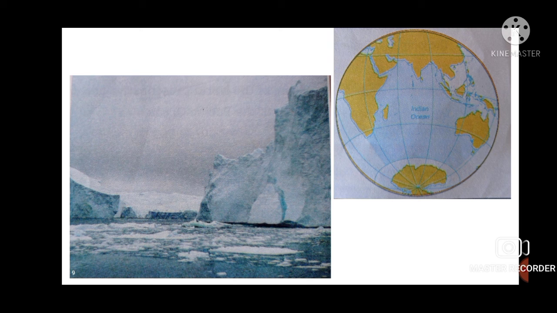Arctic Ocean. The Arctic Ocean is the smallest ocean in the world. It is located around the Arctic Circle. It is frozen during the winter season. You can see in the image, right? Icebergs, large icebergs. During summer, the ice melts and forms large icebergs and floating ice lands. So, in winter, the ocean is completely frozen, but in summer the ice melts and it forms icebergs, meaning large pieces of ice floating on water, or islands, or land that is completely covered with ice.